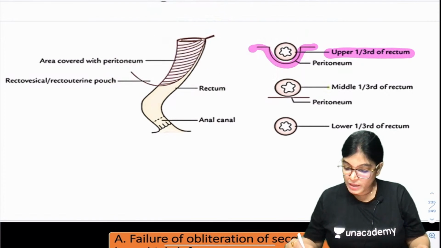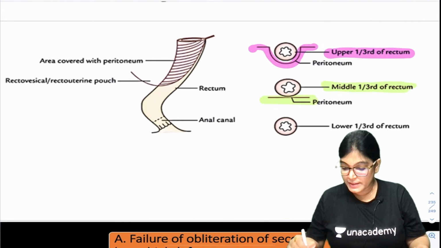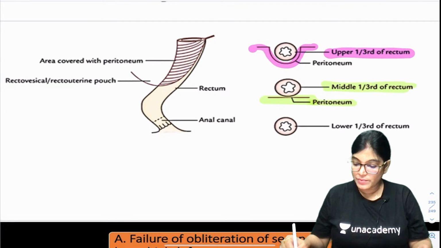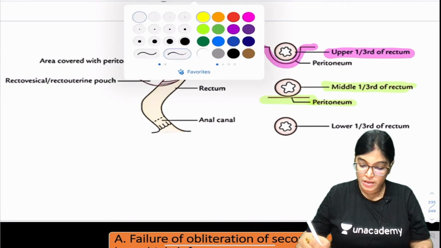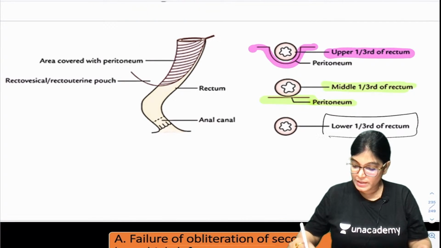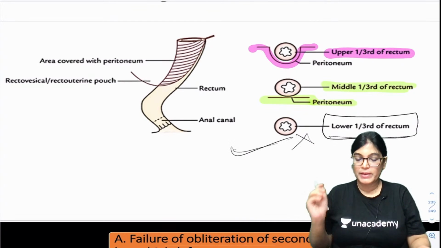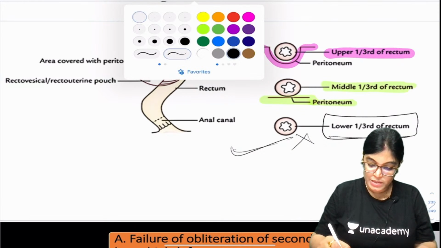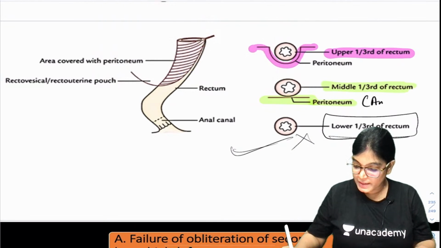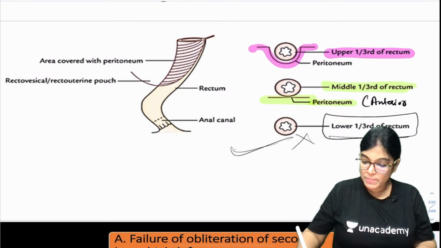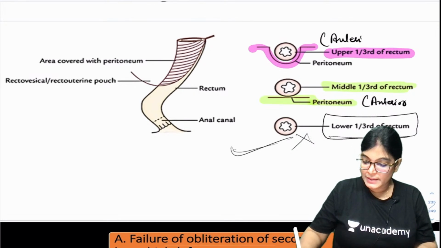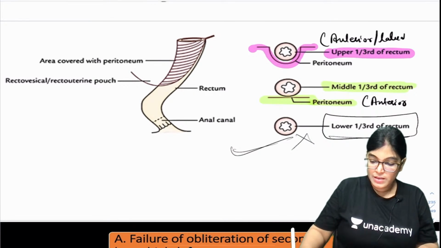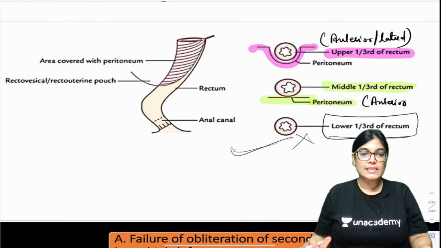When we are talking about the middle 1/3 of the rectum, it is covered only on the anterior aspect by the peritoneum. And the third part, the lower part of the rectum, is not covered by any peritoneum. So the middle part is only anteriorly covered by peritoneum, as shown in the diagram. The upper part is covered by peritoneum on the anterior and lateral aspects. So yes, this is the reason D is the correct answer.